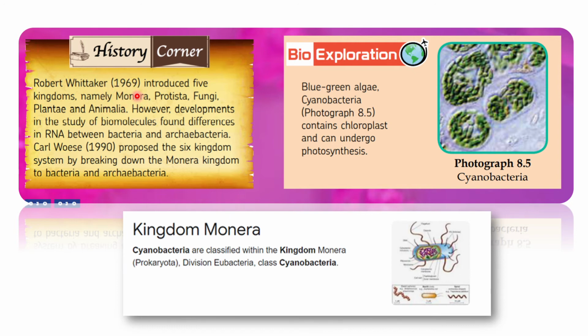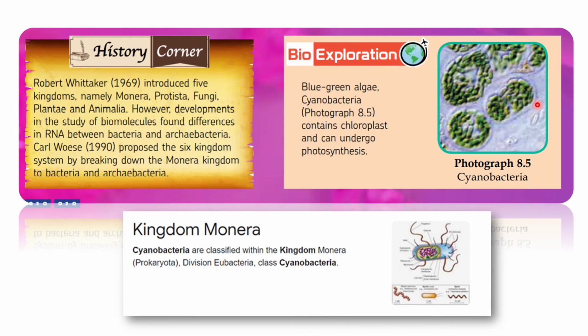But then after some development in the studies, they found out that this kingdom has to split sebab ada dia punya perbezaan dari segi RNA. And then another scientist, Carl Woese, in 1990 proposed 6 kingdoms, di mana the Monera kingdom itu is being broken into 2, iaitu Eubacteria dan juga Archaebacteria. Eubacteria itu true bacteria and also Archaebacteria lah.